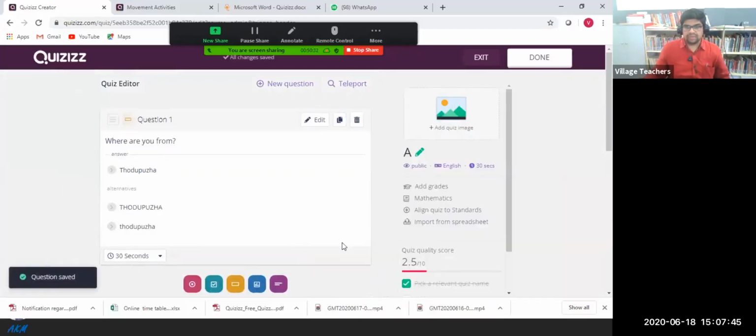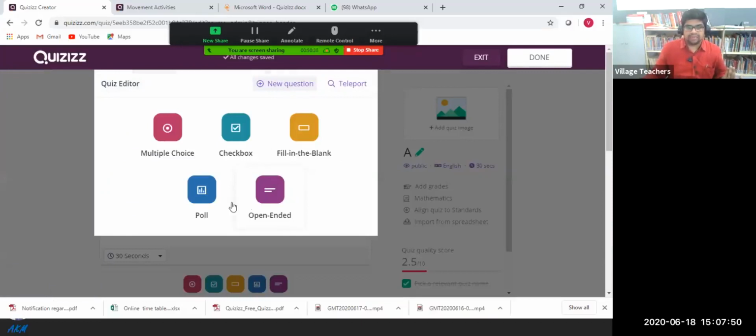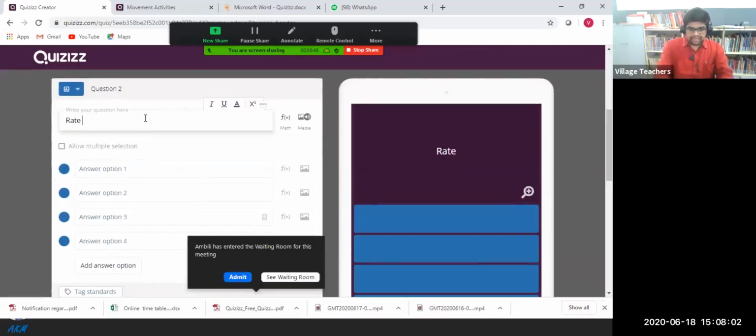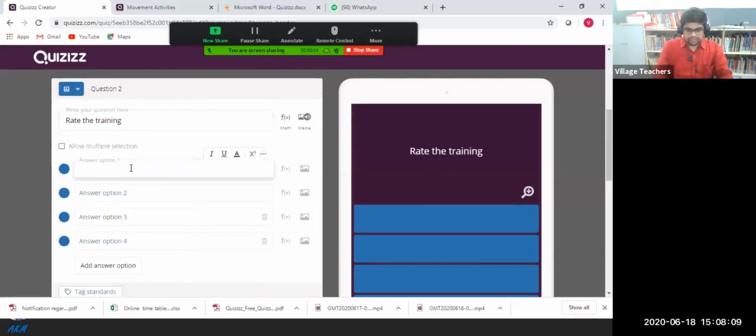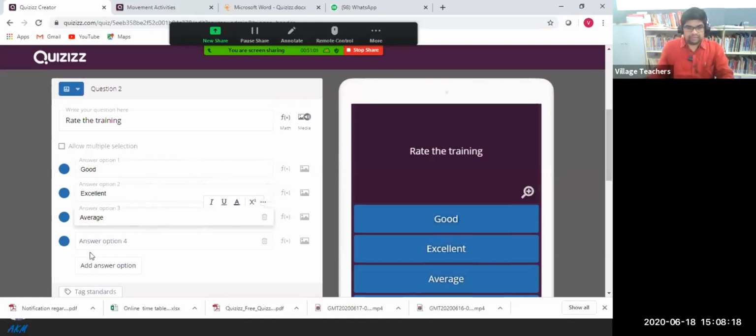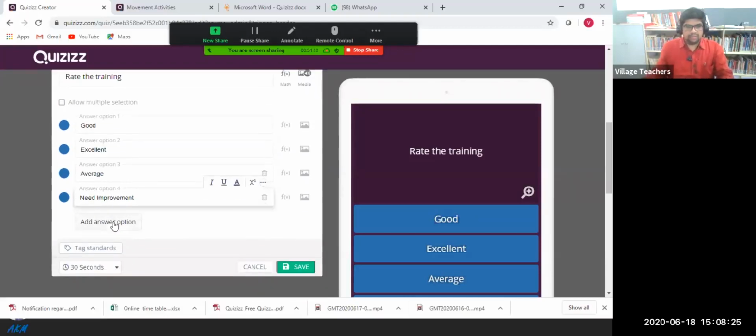Okay, so for the next question, I can click the next question, and for the next question I want a poll question. Rate the training. So you can specify good, excellent, average, need improvement. And here also, if you want, you can add another option.